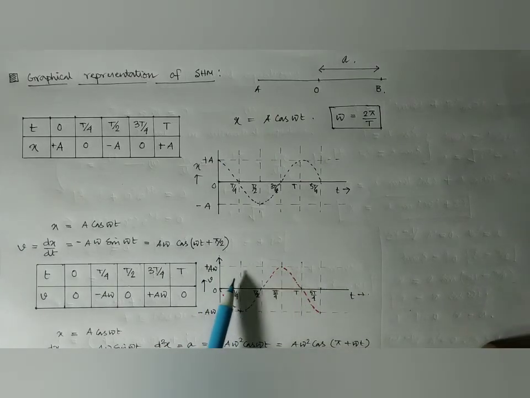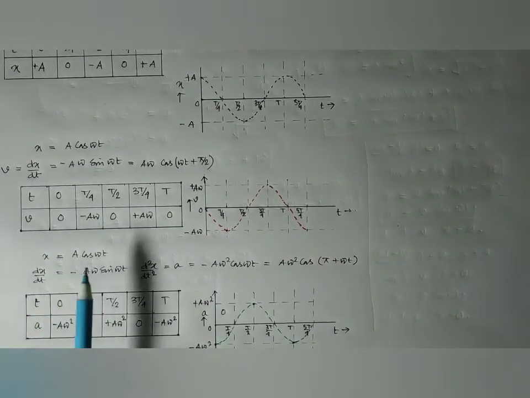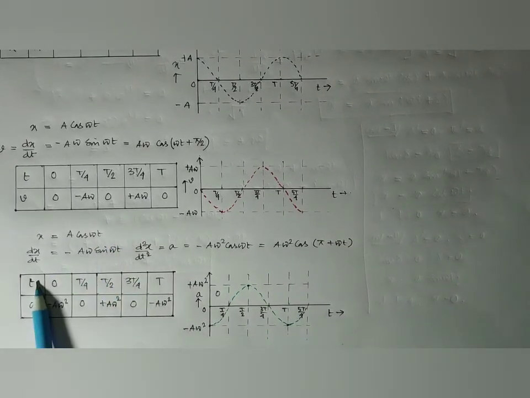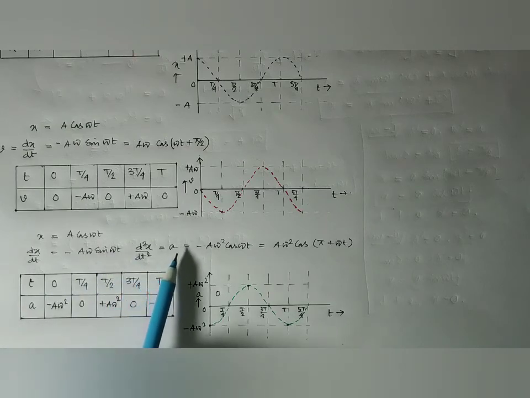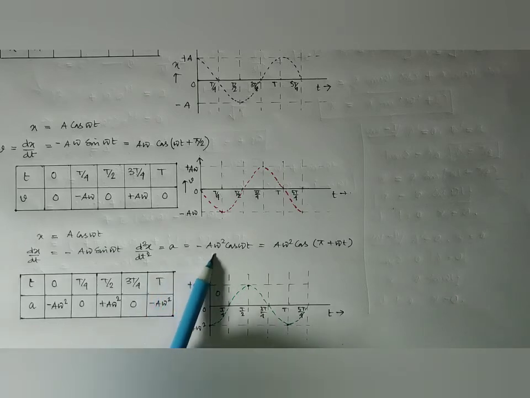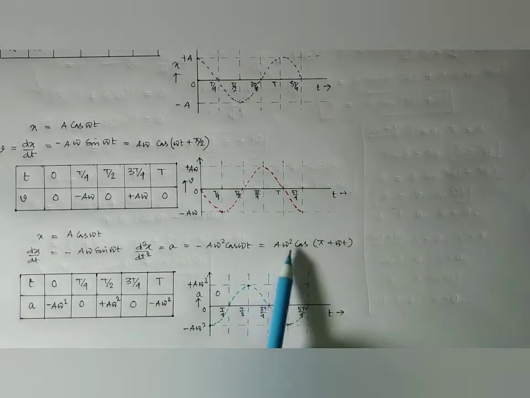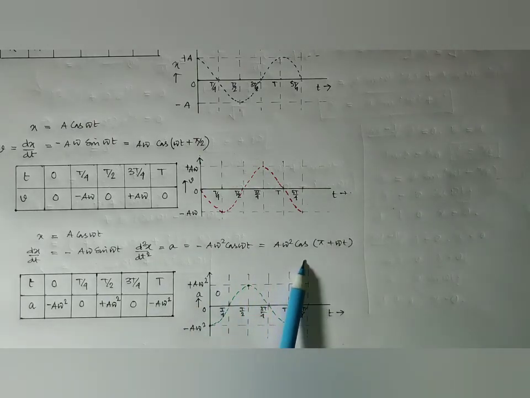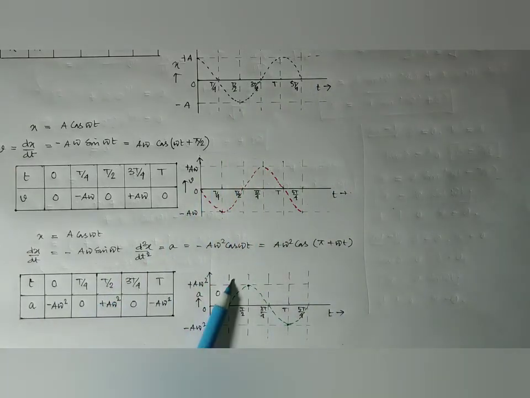And now similarly, if we plot the acceleration, we know x is a cos omega t, so dx/dt is minus a omega sine omega t, and d2x/dt2 is the acceleration, represented by small a. It is minus a omega square cos omega t. So if we rewrite it, it is a omega square cos(pi plus omega t). So look here, there is a pi phase difference between the acceleration and the displacement expressions.